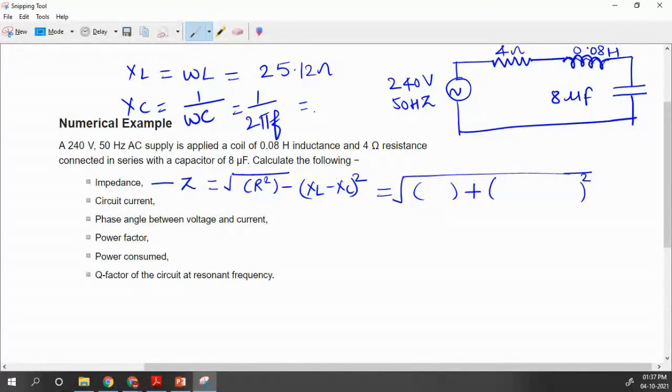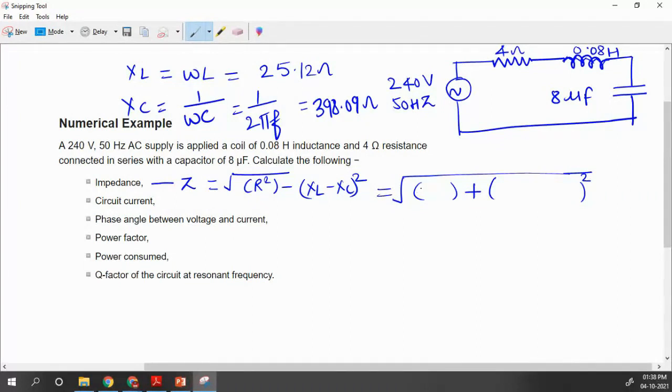Solve it, then you will understand. Otherwise, if I provide the complete solution, then you will not understand. Its value is 398.09 ohm. Okay, you have to put the value right here.